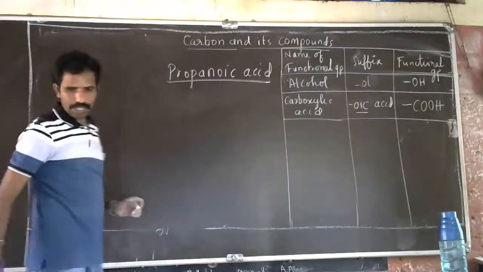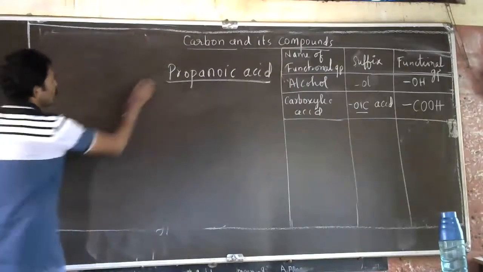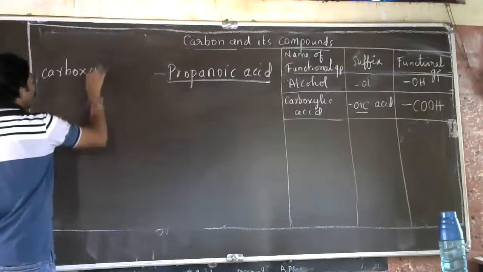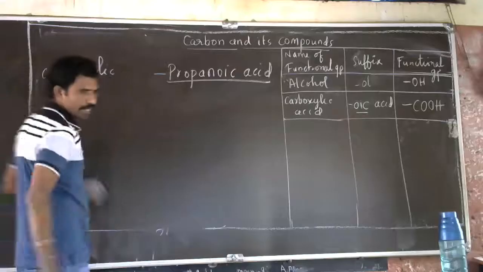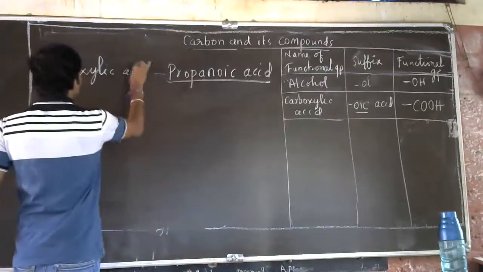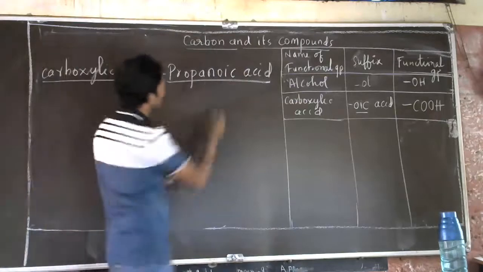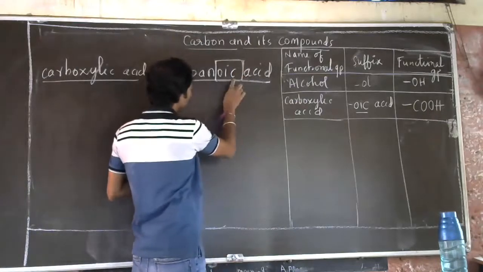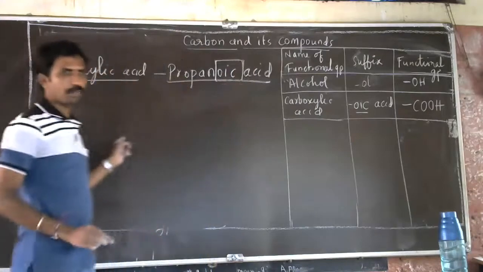So propanoic acid is nothing but a carboxylic acid group. How will you identify that? By the help of the suffix. When they give the name, you have to see the suffix. The suffix is "oic acid", which means carboxylic acid group.